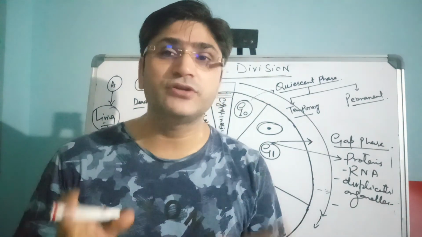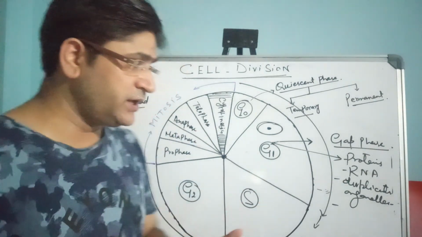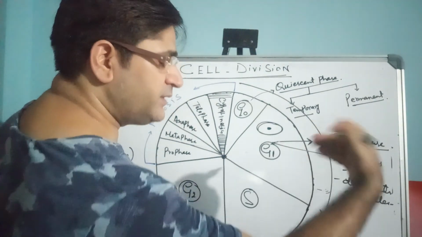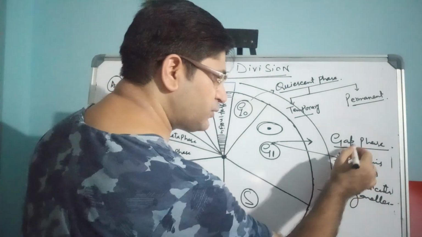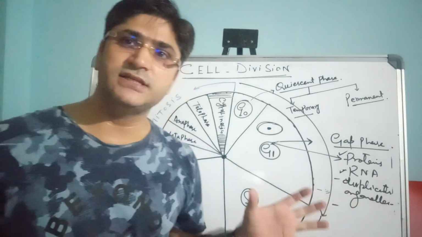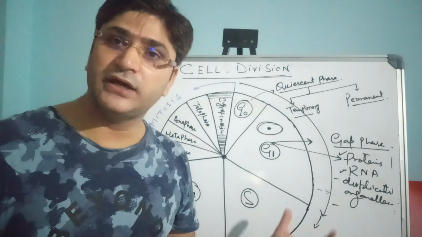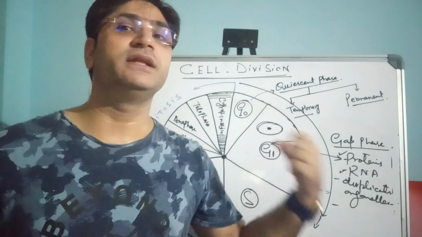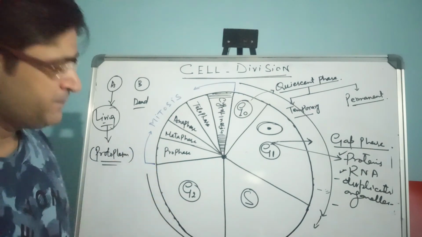They are not going to be duplicated in the G1 phase. Remember this point. Only some of the other cell organelles are going to be duplicated. Necessary proteins as well as RNA are synthesized in this phase to keep the cell active as it grows and prepares itself for the next phase. That is what is happening in the G1 phase.